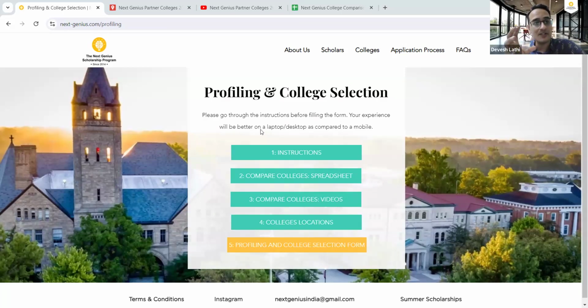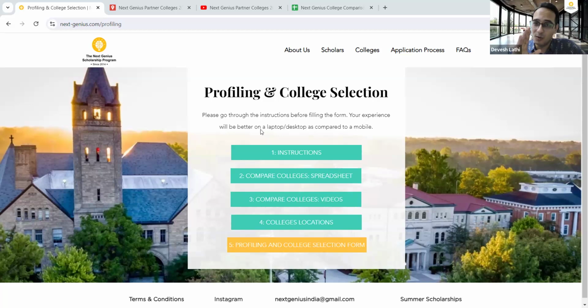Look at other aspects. Look at the size of the college. Do you want to go to a small sized college where you can be in a nice community, where everyone knows you and you get access to those professors? You get access to the president of the college. You can get access to the deans of the college. Do you want to go to a place which is near Chicago or which is near New York? Do you want to go to a place which is warmer, or do you want to go to a colder place? All these factors will matter when you identify the right college.